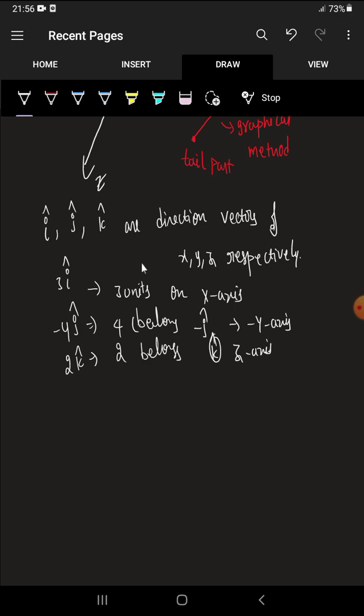If we have i cap, that belongs to the x-axis. If we have minus i cap, that belongs to the negative x-axis. If we have j cap, that belongs to the positive y-axis. If we have minus j cap, that belongs to the negative y-axis. If we have k cap, that belongs to the positive z-axis. If we have minus k cap, that belongs to the negative z-axis. All these are called direction vectors of x, y, z respectively.